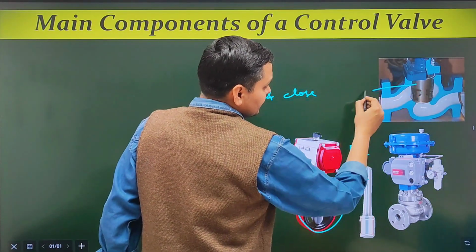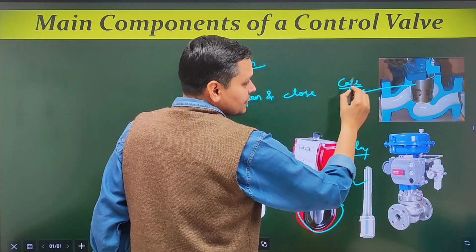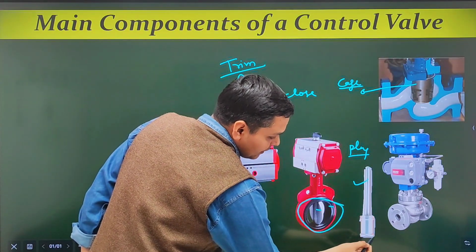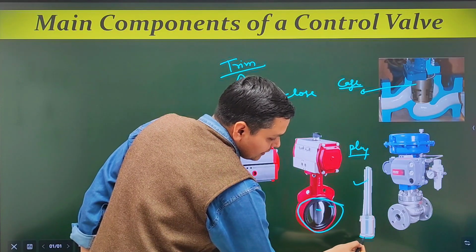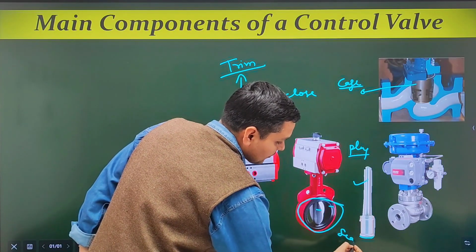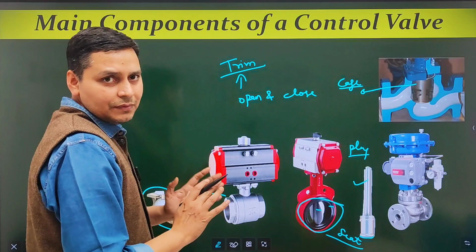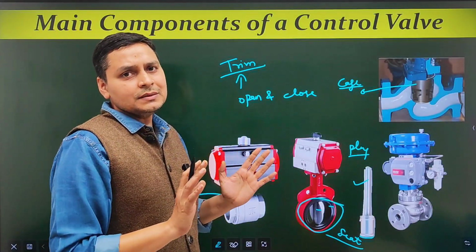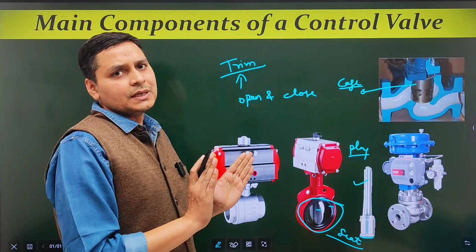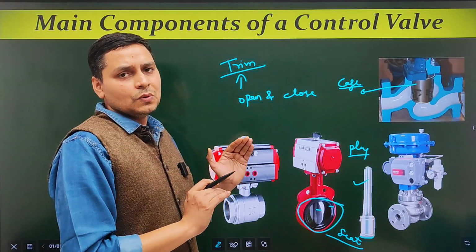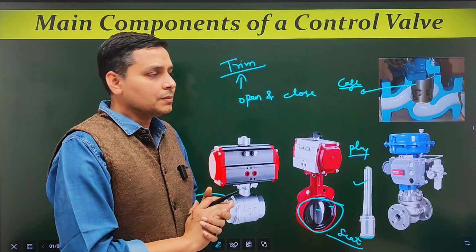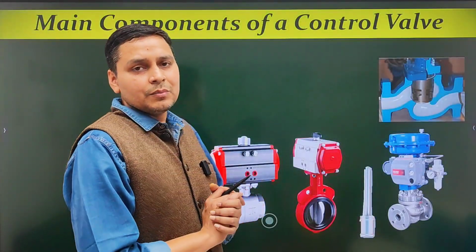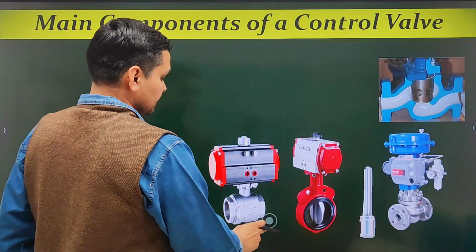Here this is known as cage, and this part is trim. And below this plug, here you can see seat is there. So this is also a part of trim. So you can define trim as the set of internal components that are used to open and close the control valve. I think it is clear to you. Now the next important component is actuator.